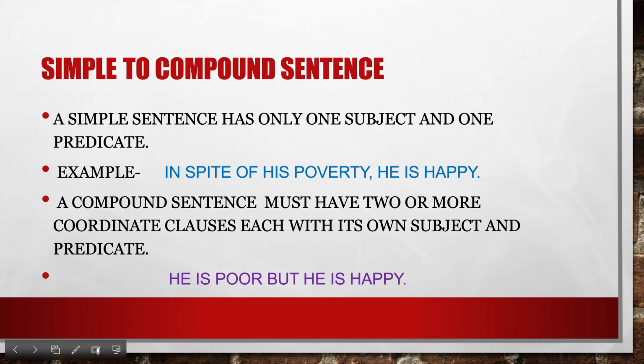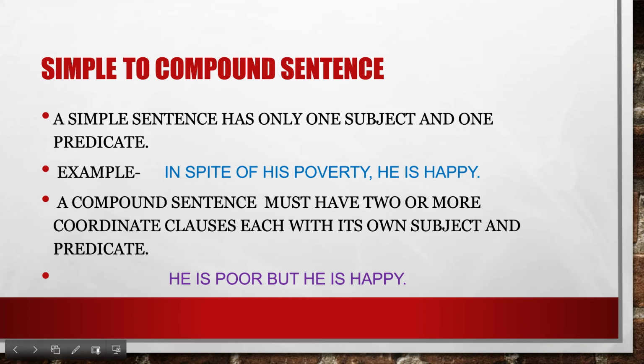Let's change or transform the example of this simple sentence that we recently had. In spite of his poverty, he is happy. Now let's try to change it into compound sentence. It will be like this. He is poor, but he is happy. This is a compound sentence as we have two clauses here, each with its subject and predicate.